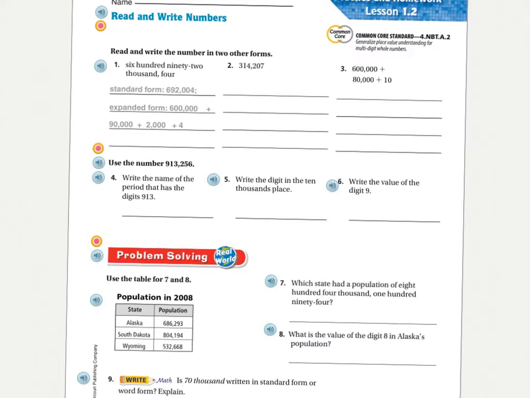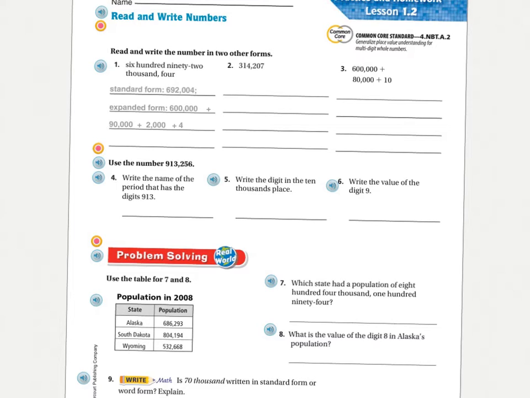Now I have to write it in expanded form. Okay, so what we do in expanded form is we just add up the values of each of those numbers or digits. So we start with the highest value. What is it? 300,000, right? Okay, now the value of the 1 is 10,000. Good job. And we write plus each time.